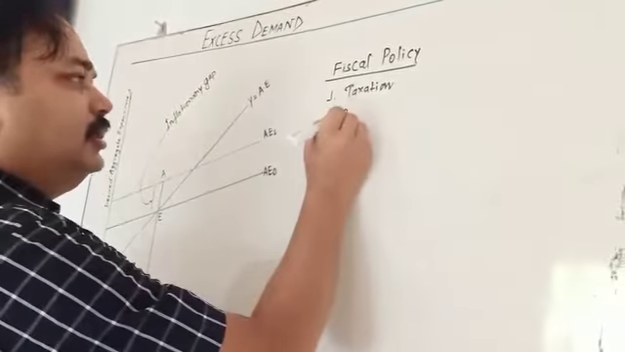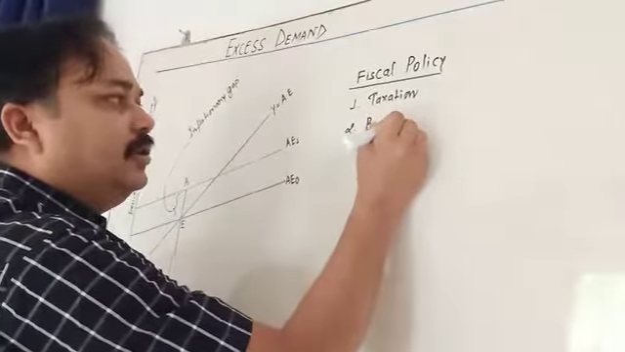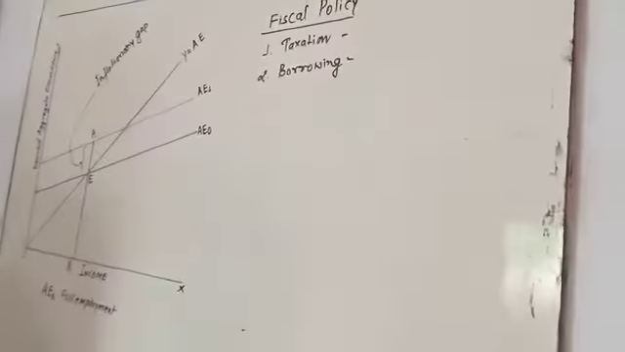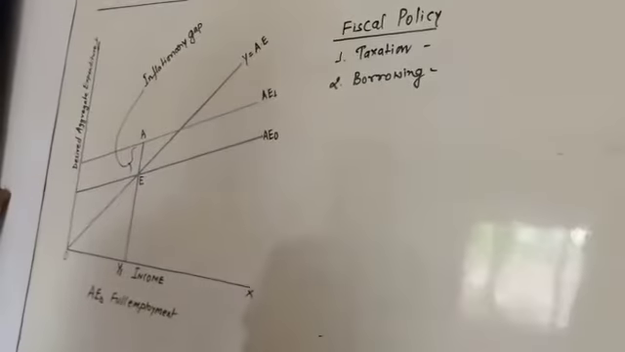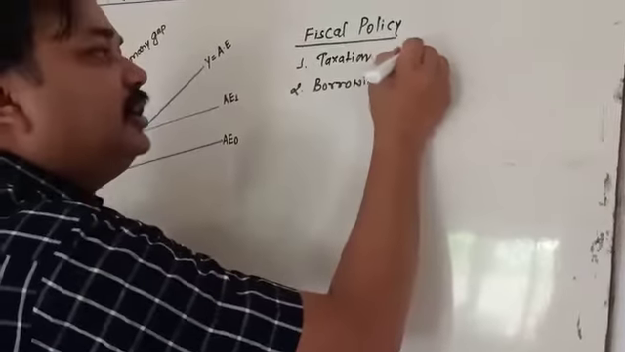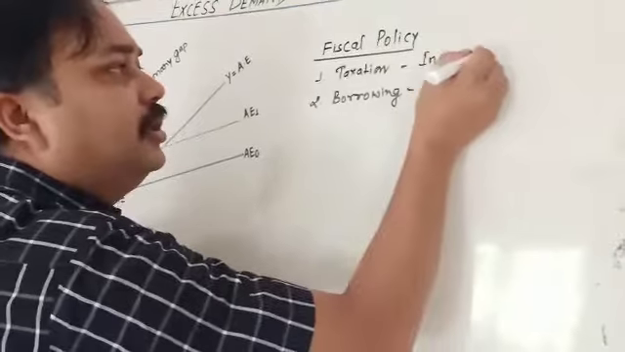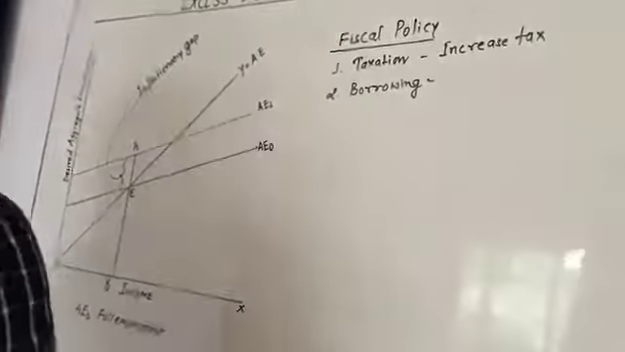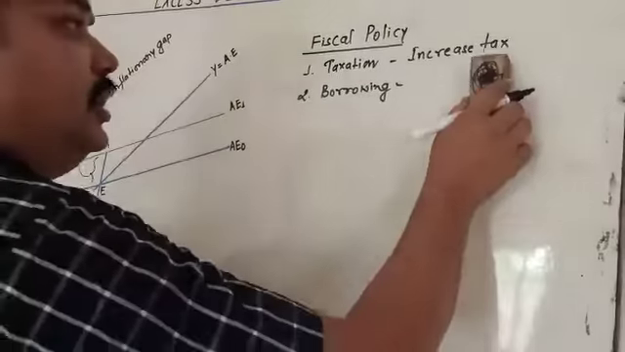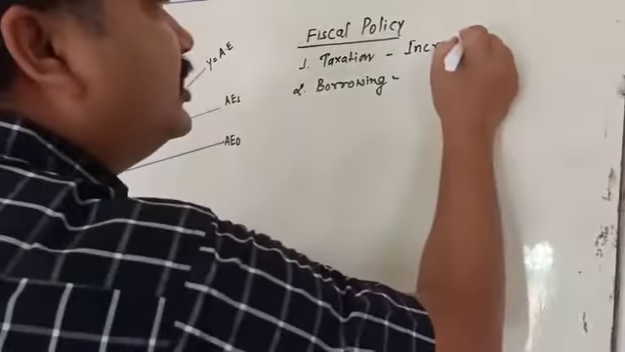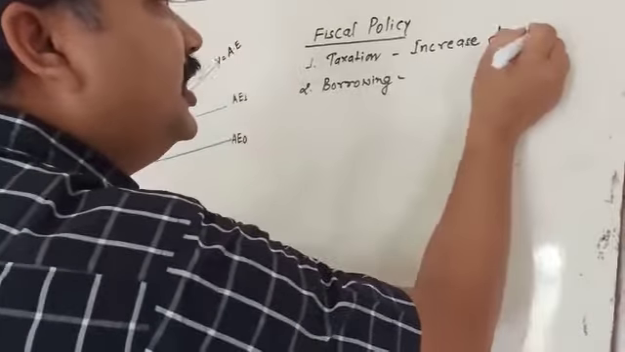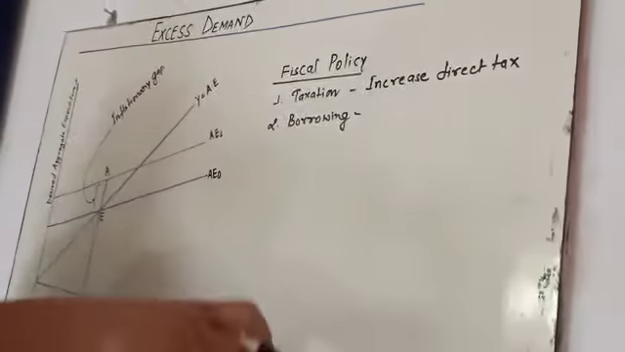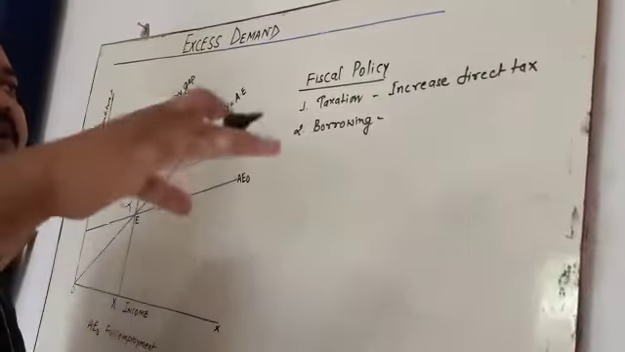Second, borrowing. So whatever the government is going to do during the excess demand, it's simple. Taxation: the government is going to increase the direct tax. Why? Because they are going to reduce the consumption of particular goods and services by rich people.